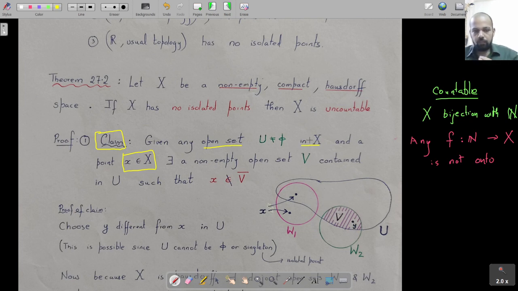So let me at least take a fresh page, and I always prefer to prove this on fresh pages. So let me prove this claim. I think I won't write the claim again. So all we need to prove is that given an open set U and a point, there is a subset of U such that x does not belong to the closure of that particular set. So let me take a new page, and we are going to do a proof of this claim,